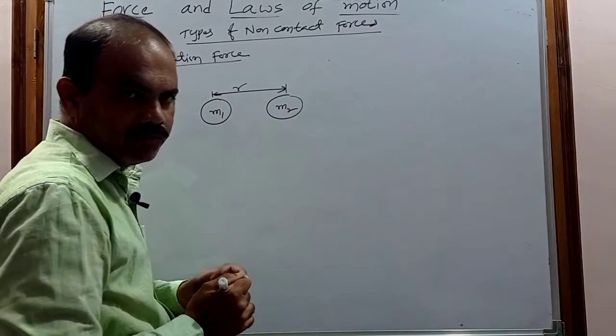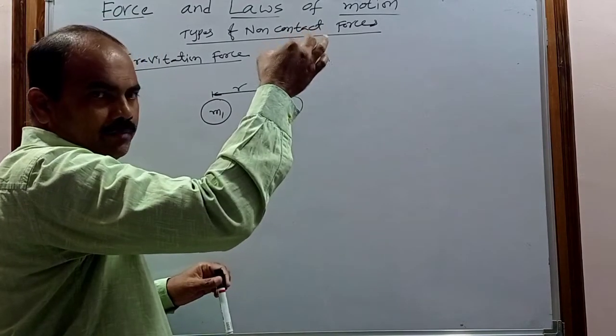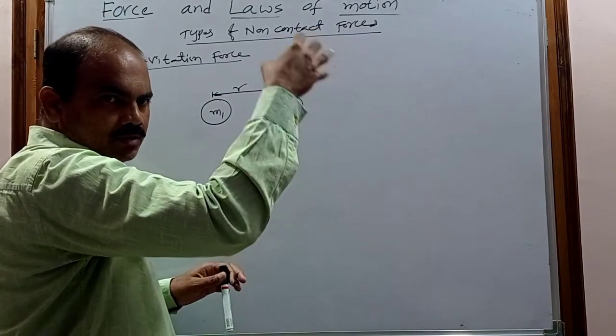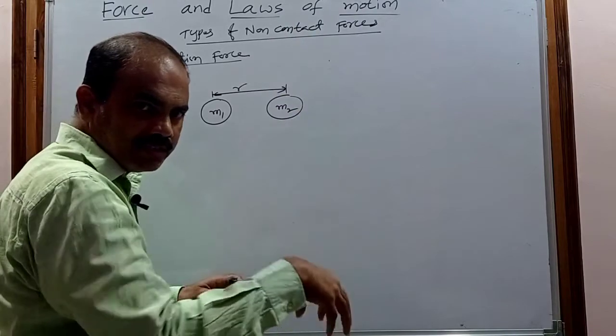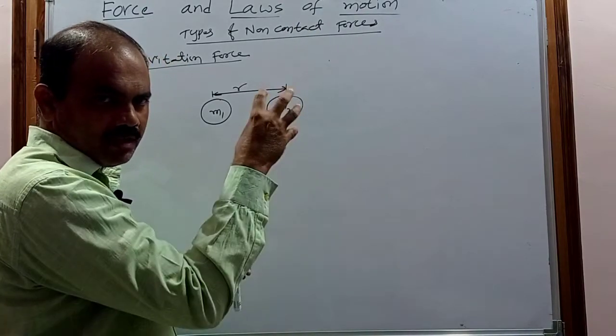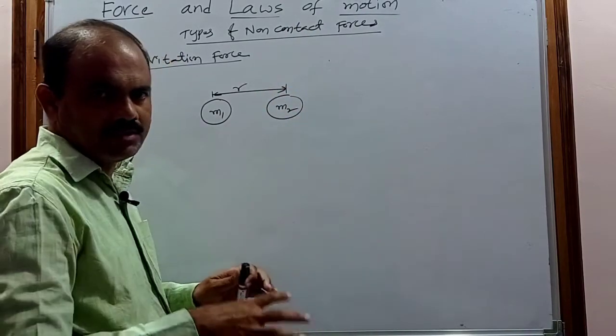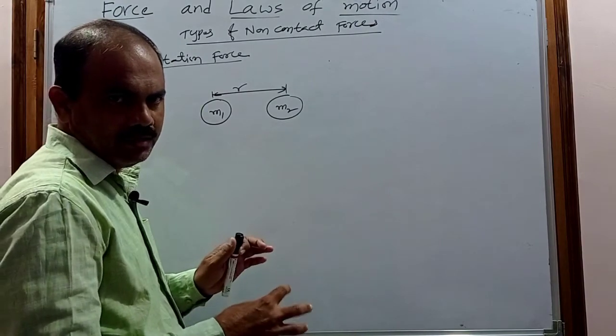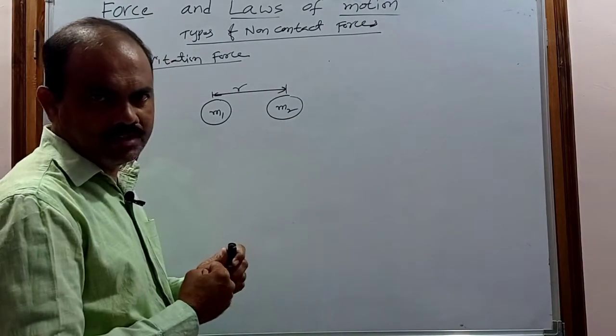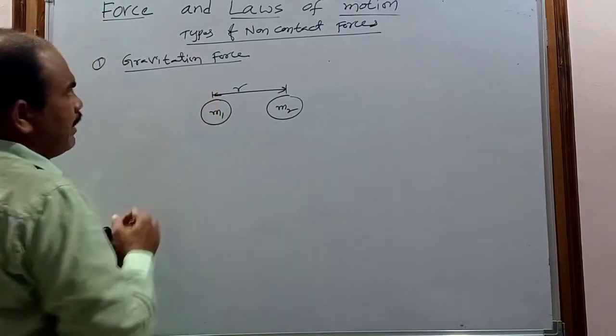That type of force is called the gravitational force. For example, when I drop an object on the earth, that object is attracted towards the earth, because the object has some mass and the earth also has some mass. Due to that, an attractive force is developed between them, and that force is called the gravitational force.